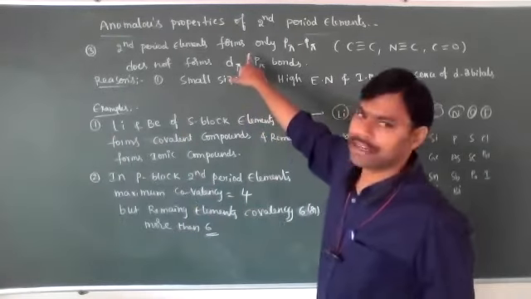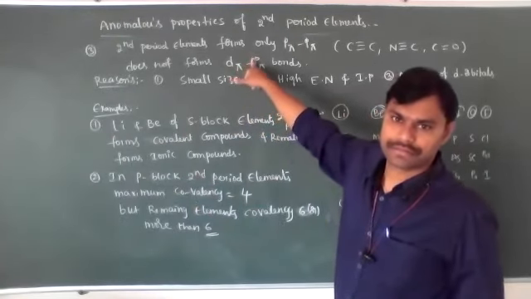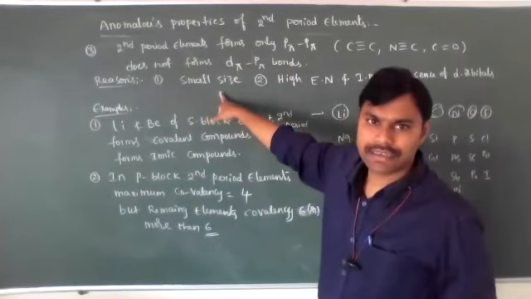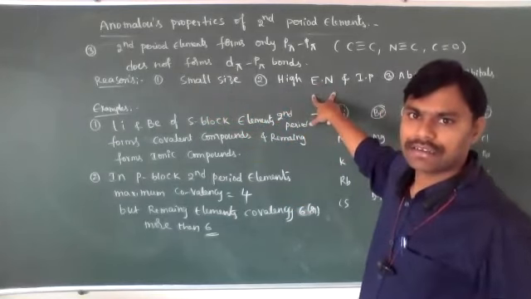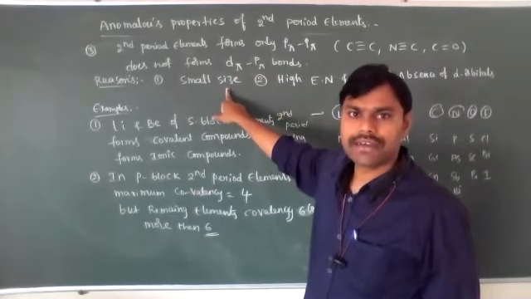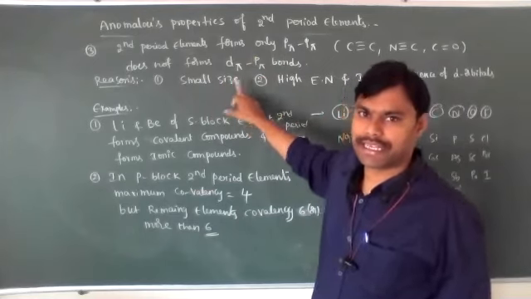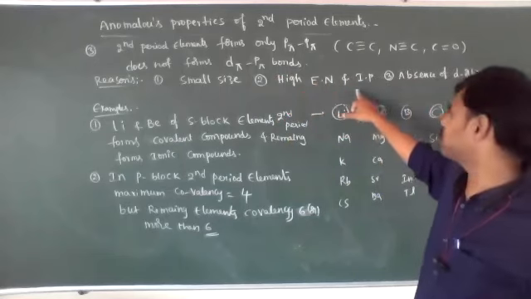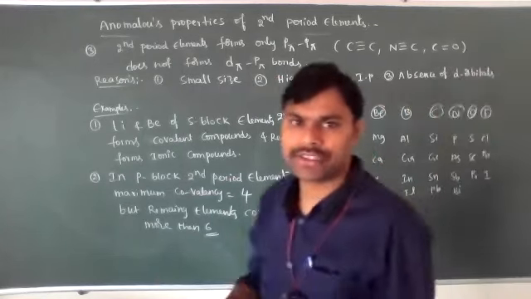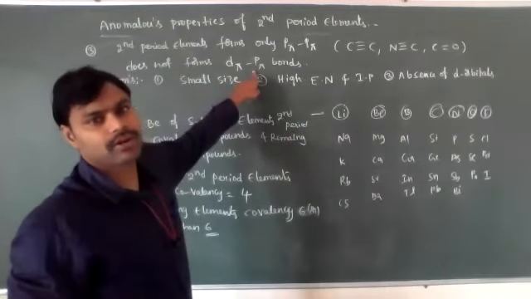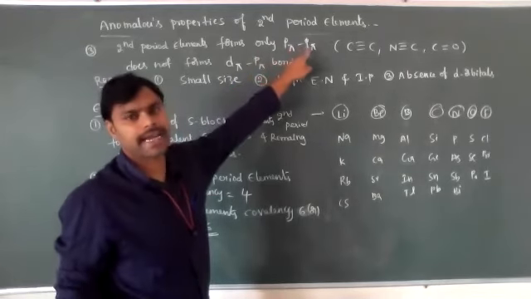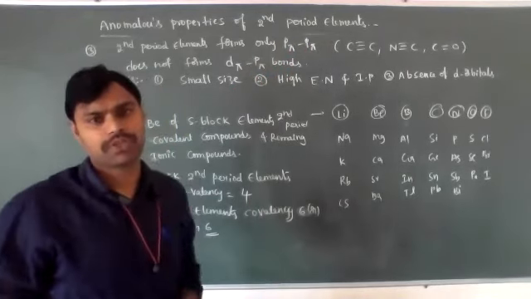This is only the last point that I am repeating, Abhay. What are the important reasons for the anomalous properties of second period elements? The first is the small size of second period elements, then high electronegativity and ionization potential, and absence of d orbitals. There are no d orbitals, so how can they form d pi p pi bonds? They cannot. Only p and p pi bonds are possible. So these are the important